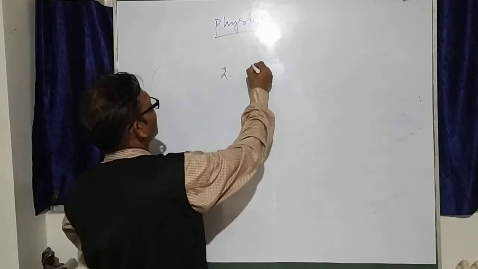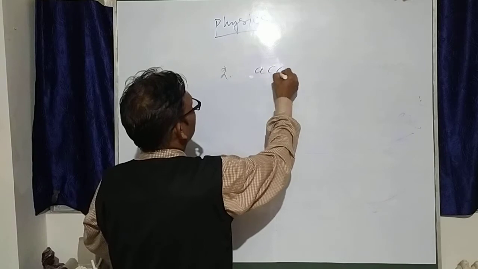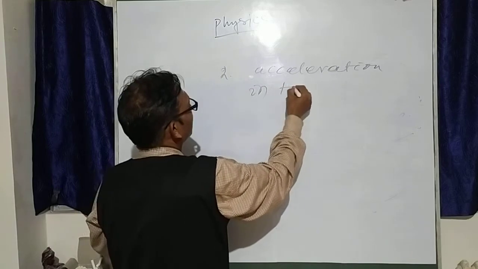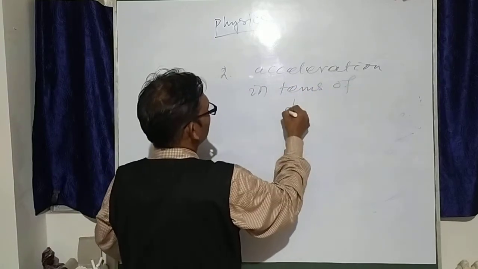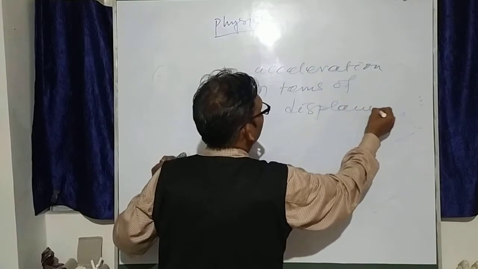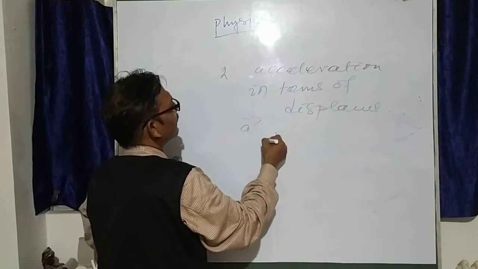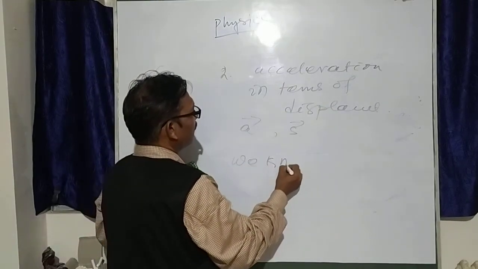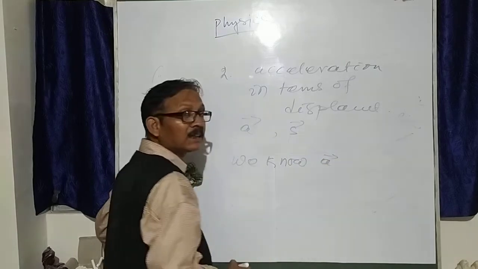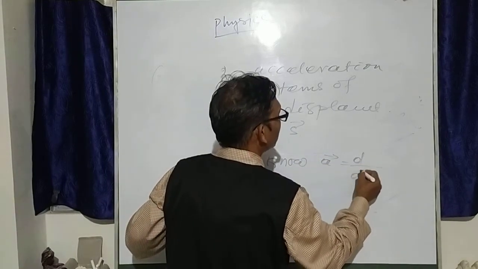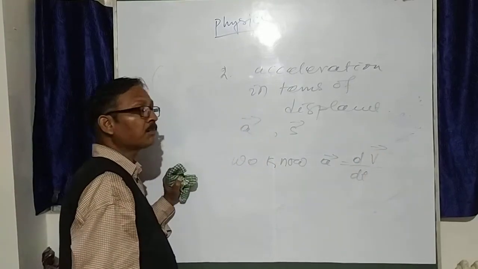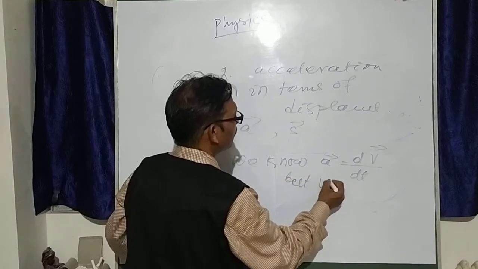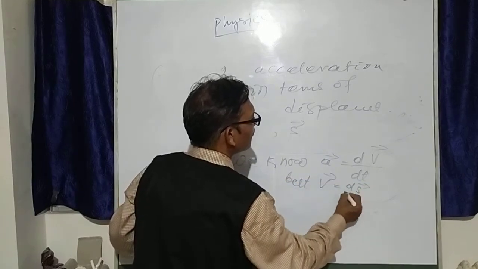Next we come to acceleration in terms of displacement. We have acceleration a and displacement s. How do we relate them? We know instantaneous acceleration is equal to d by dt of v, the rate of change of velocity with respect to time. But velocity v is equal to ds by dt.